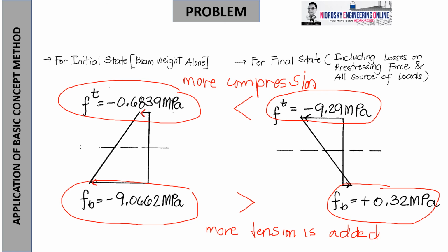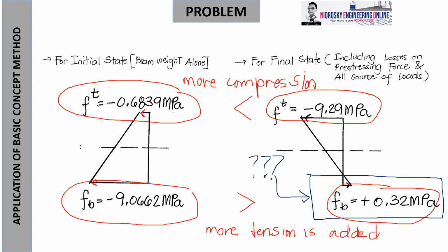Okay? Kasi gravity load, pababa naman eh. So, is it bad or good design? Let us try to find out. So, yung 0.32 ba is acceptable? Kasi sabi natin sa prestress, hanggat maari walang tension. Kung may tension man dapat, acceptable. So, is this acceptable? Let us try to depict this in one of my video lectures on how do we identify if the stress is passable to NSCP 2015 requirement.